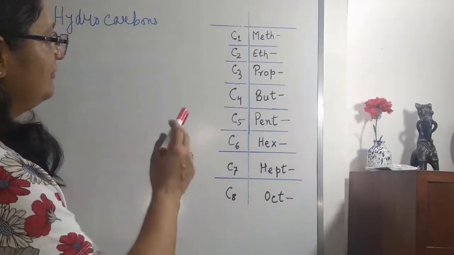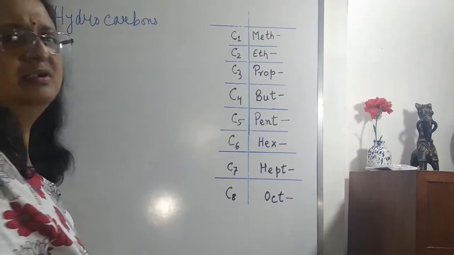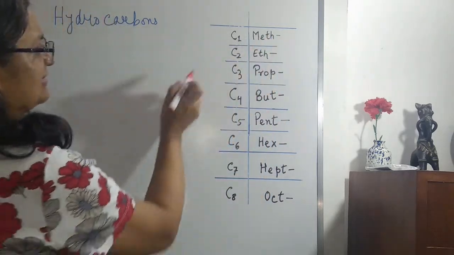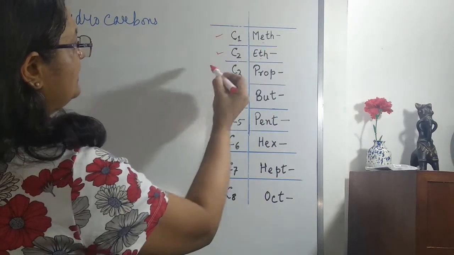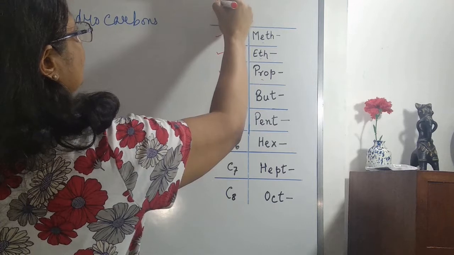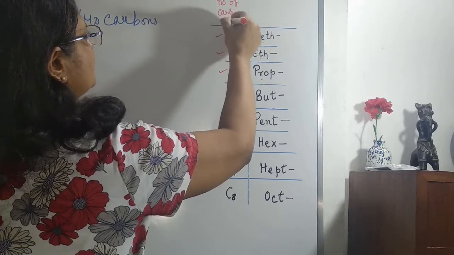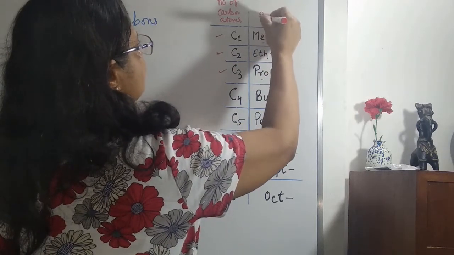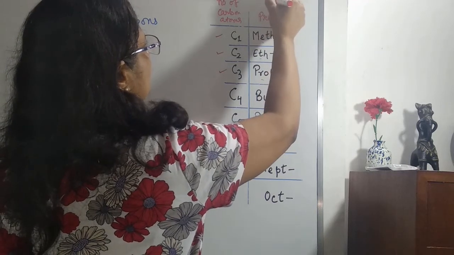Now students, here are a few things which you have to learn by heart. When we have one carbon, we start the naming with meth, M-E-T-H. When there are two carbons, we start with eth. When there are three carbons, we start with prop. So, this column is the number of carbon atoms, whereas this column is the prefix, that is, the starting of our name. We also call them the root words